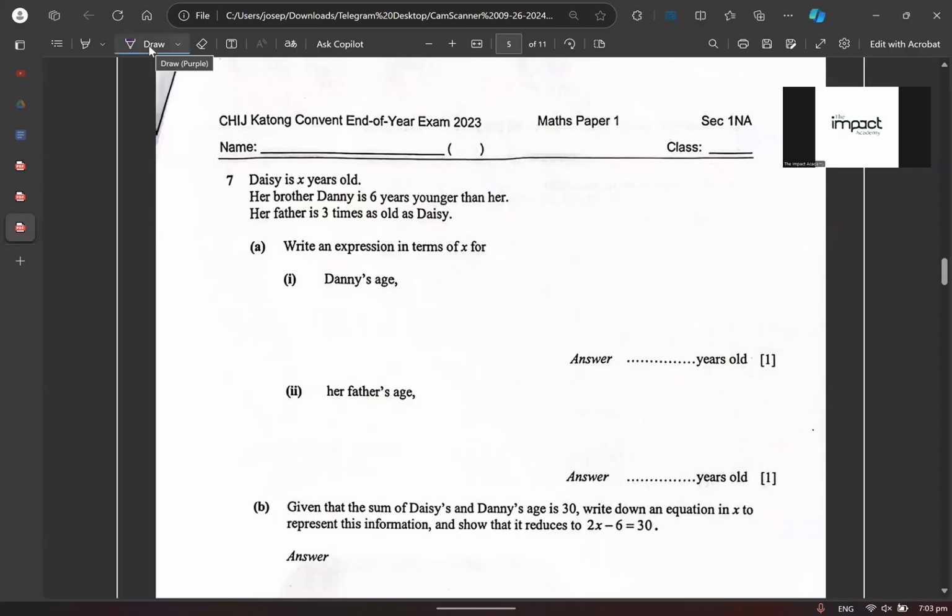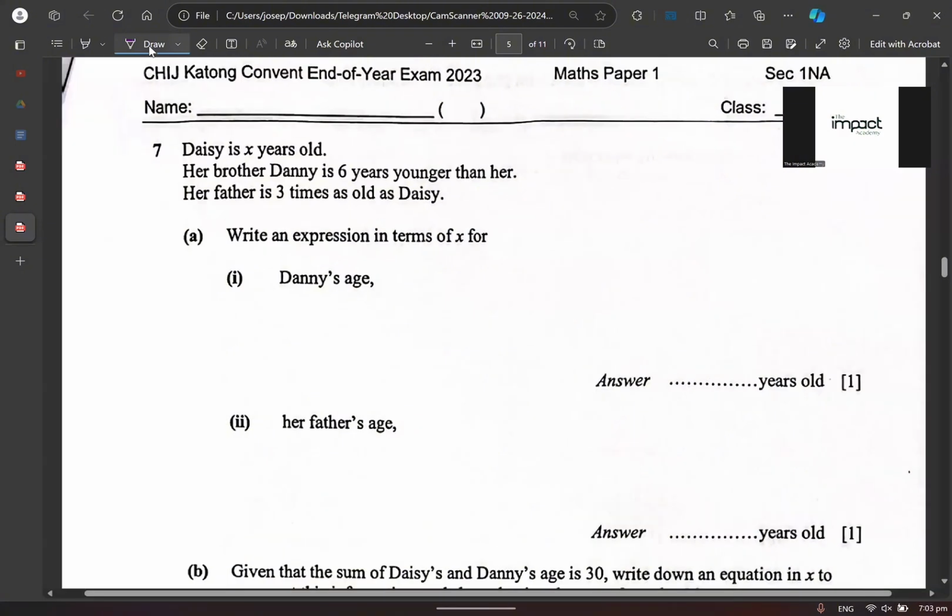Now, the next question says Daisy is how many years old? X years old. Agree or disagree? All right, Daisy is X years old, and then her brother Danny is 6 years younger. So what do you think 6 years younger would be? Very good, X minus 6 years old. Am I making sense? You can write this down first. You want to write this down nicely.